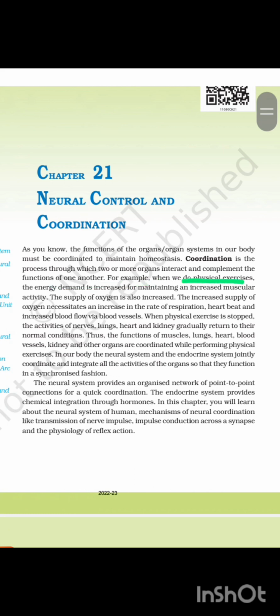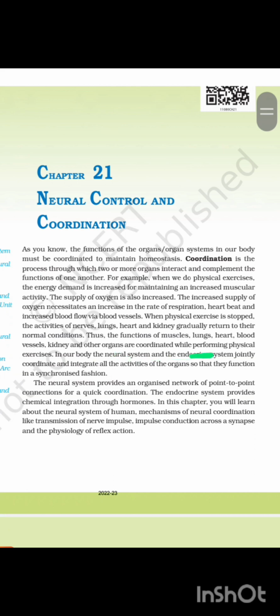For example, when we do physical exercise, the energy demand is increased for maintaining increased muscular activity. The supply of oxygen is also increased. The increased supply of oxygen necessitates an increase in the rate of respiration, heartbeat, and blood flow via blood vessels. When physical exercise is stopped, the activities of nerves, lungs, heart, and kidney gradually return to their normal condition. Thus, the functions of muscle, lungs, heart, blood vessels, kidney, and other organs are coordinated while performing physical exercise.